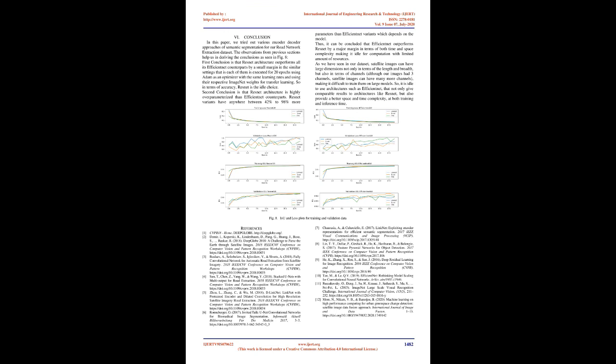As we have seen in our dataset, satellite images can have large dimensions not only in terms of length and breadth, but also in terms of channels. Although our images had 3 channels, satellite images can have many more channels, making it difficult to train them on large models. So, it is ideal to use architectures such as EfficientNet, that not only give comparable results to architectures like ResNet, but also provide better space and time complexity, at both training and inference time.